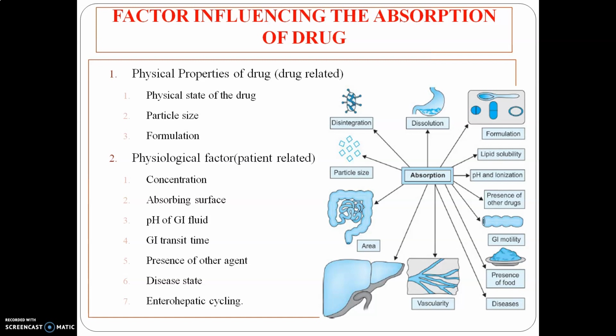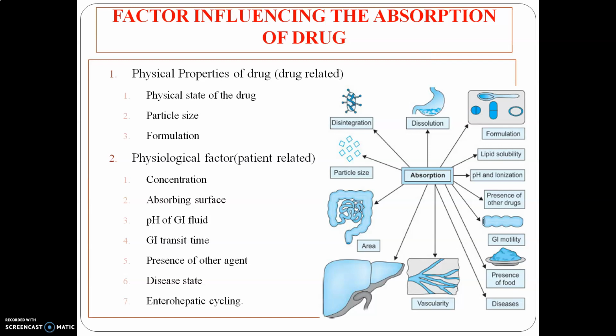And the last one is enterohepatic cycling. Enterohepatic cycling is nothing but circulation of the drug. Whenever we administer an oral drug, the drug circulates from intestine to liver and from liver to intestine. This continuous cycling of the drug from liver to intestine is called enterohepatic cycling, and because of this it leads to increased availability of that drug, and that's why it may prolong the action of some drugs. Okay, so these are the factors which influence the absorption of drugs.